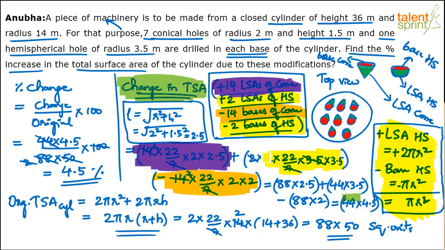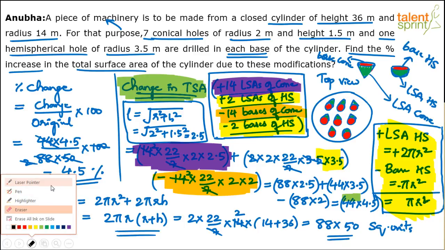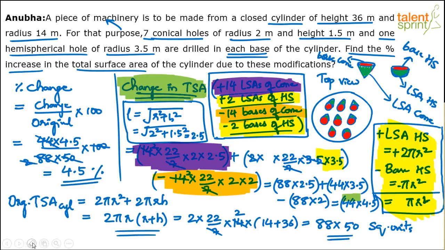Now this was that section, right? So instead of 2 pi r square, it should be only pi r square. 1 pi r square.